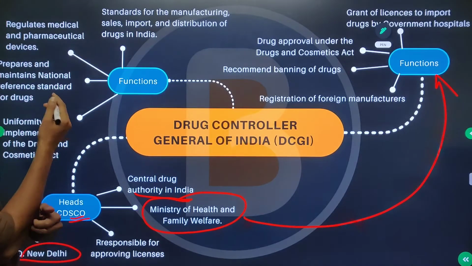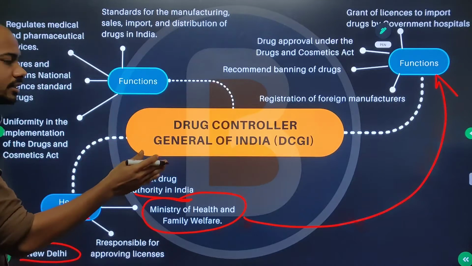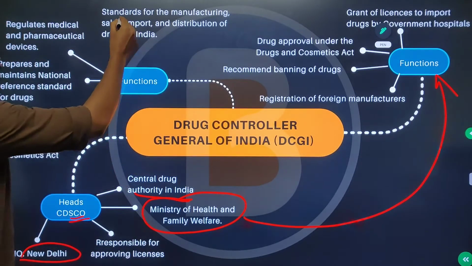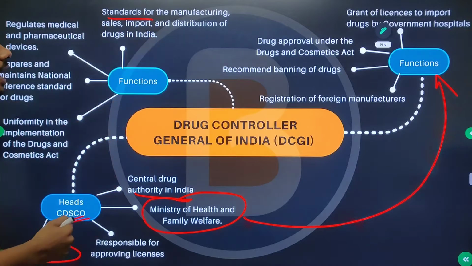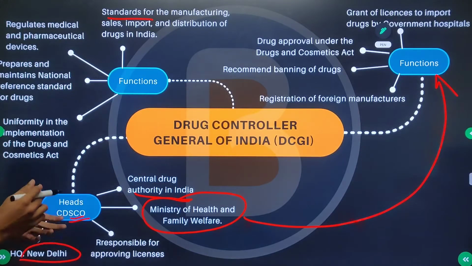So what is his function, his or her function? So as the DCGI, he or she is supposed to set standards for the manufacturing, sales, imports, and distribution of drugs in India.